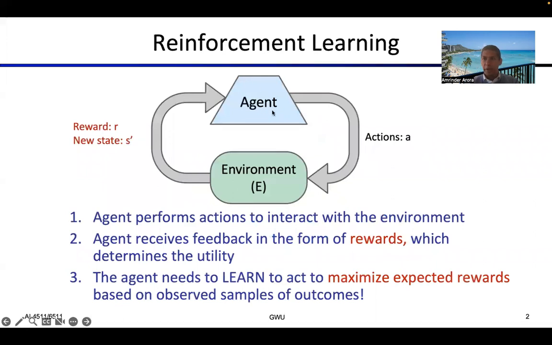So in reinforcement learning, we have our agent, which will be performing certain actions on the environment. And in response to that action, the agent will receive a certain reward and the new state S prime. And then the agent will continue to learn. What the agent needs to do is learn to act to maximize the expected rewards based on the observed samples of outcomes.